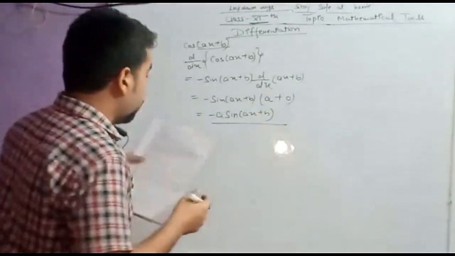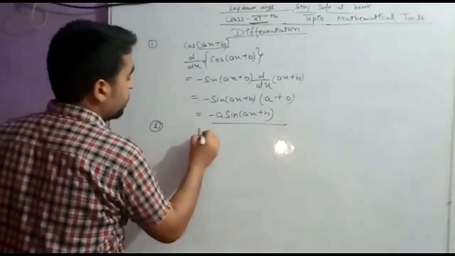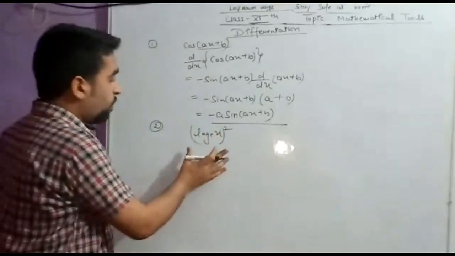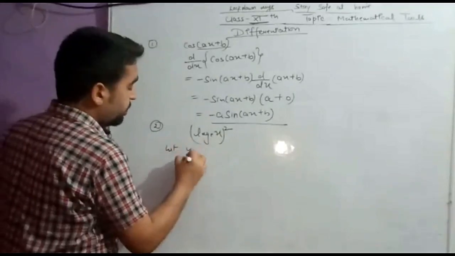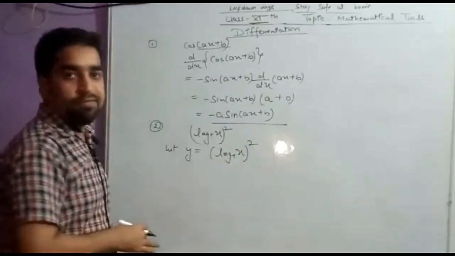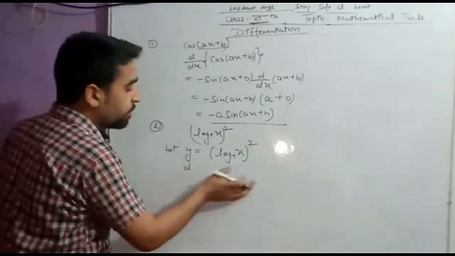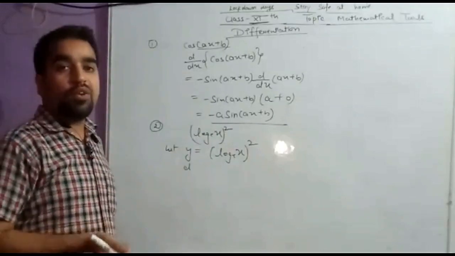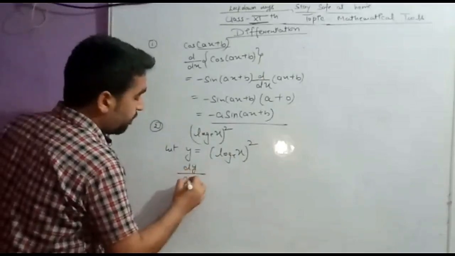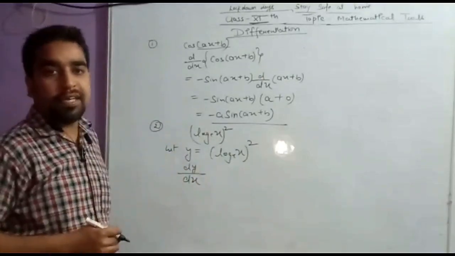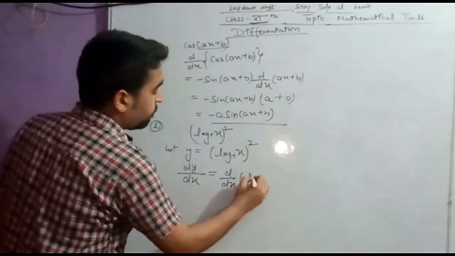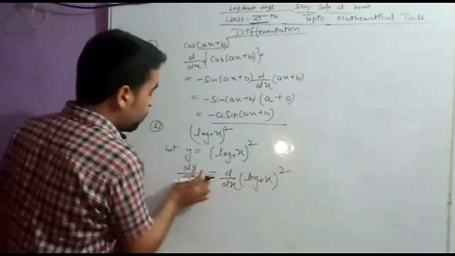One more question which I am going to solve is to find the differentiation of log x square. This we have to differentiate. What should we do? Firstly, let us assume this. Let y is equal to log x square. We have assumed this function as y. Now, which function are we actually going to calculate? We are going to calculate the differentiation of this function with respect to x, so we are going to differentiate y. This we can write as dy upon dx. So dy upon dx will be d upon dx of this particular function. Let us substitute the value of y here.